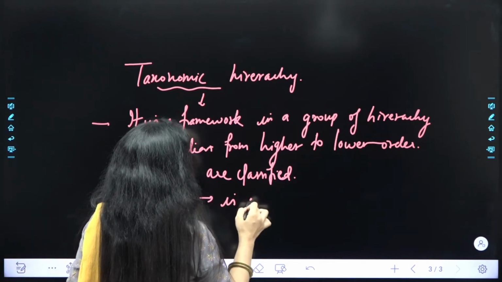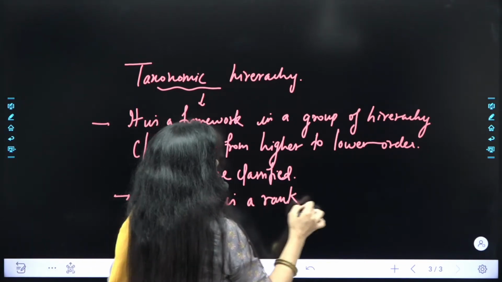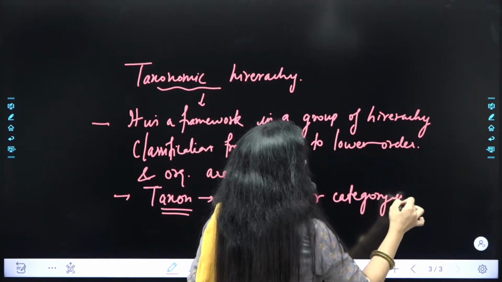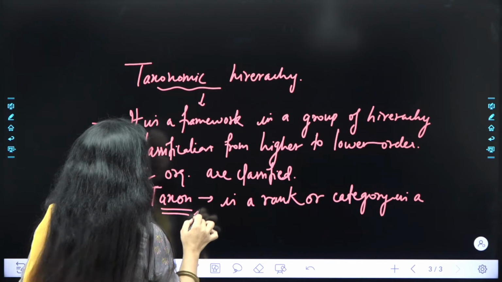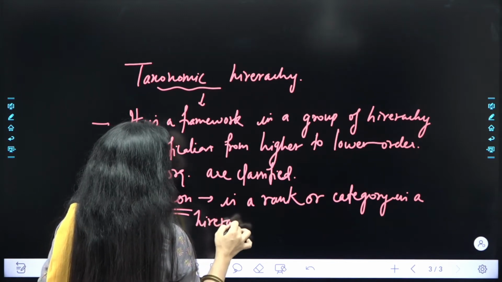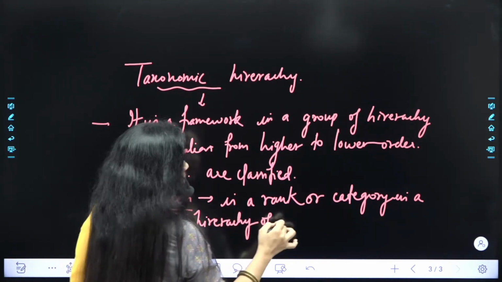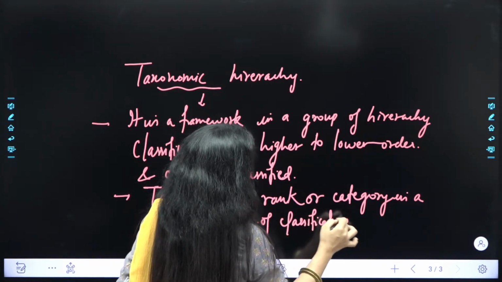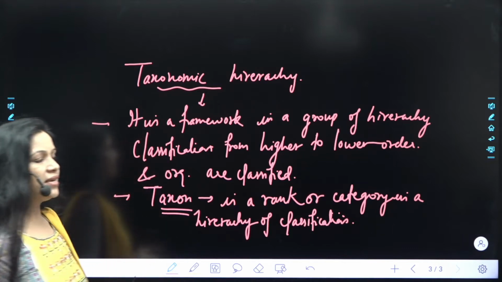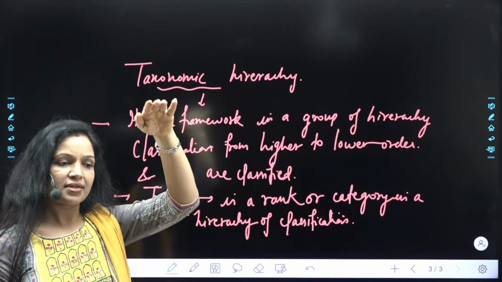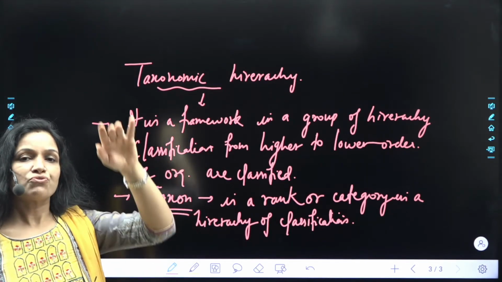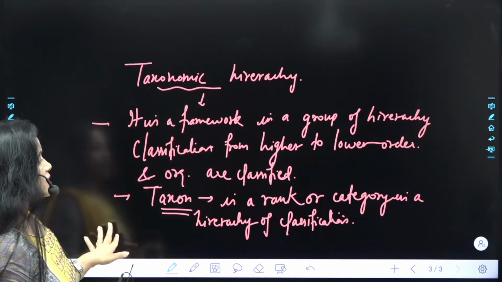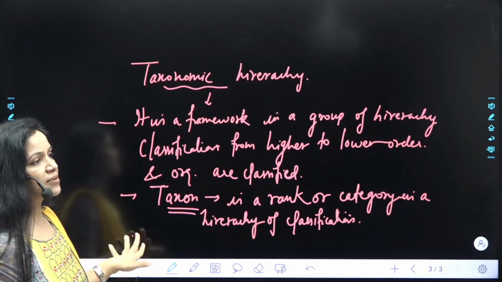Taxon is a rank or category in a hierarchy group of classification. अभी I'll show you in a minute what is taxon. Basically, it is a rank or category in a hierarchy group of classification from the higher order to lower order. Yes? Understood? Everyone? समझ आ रहा है सबको?